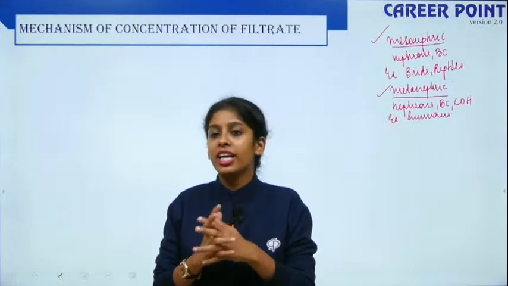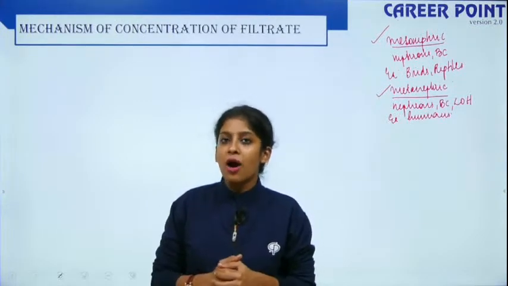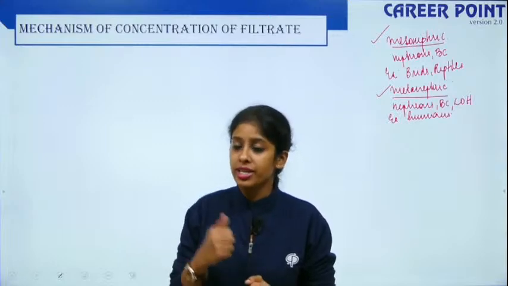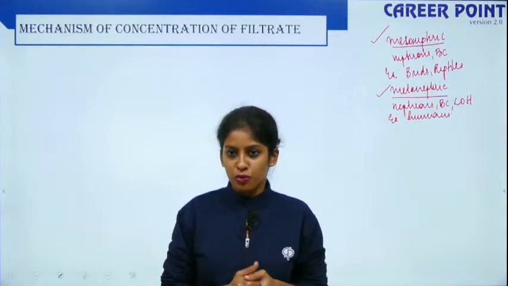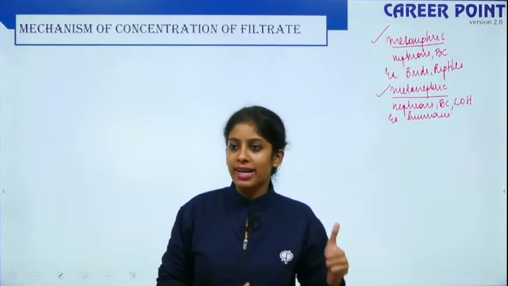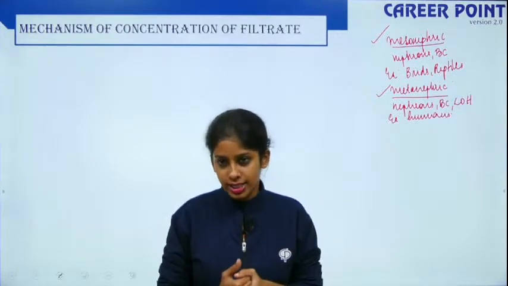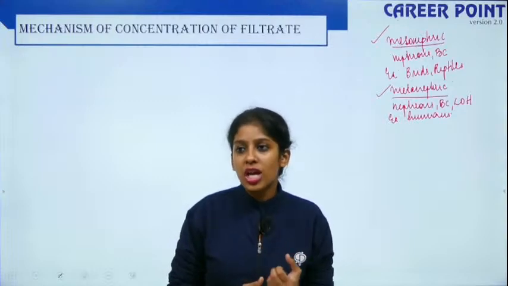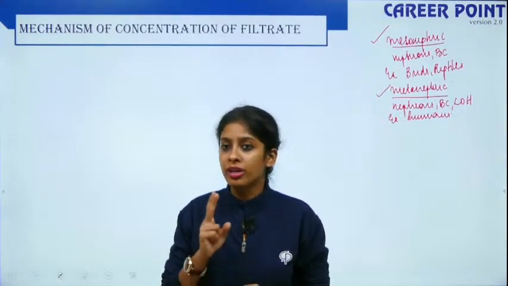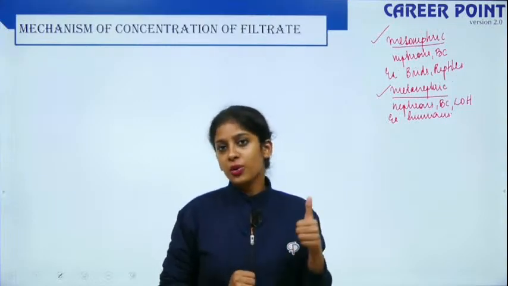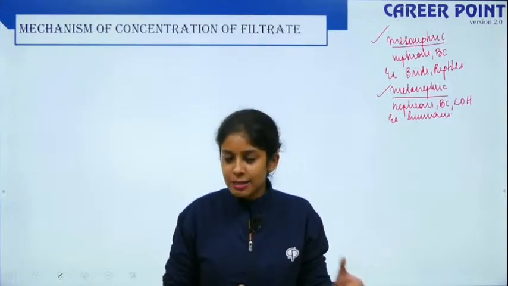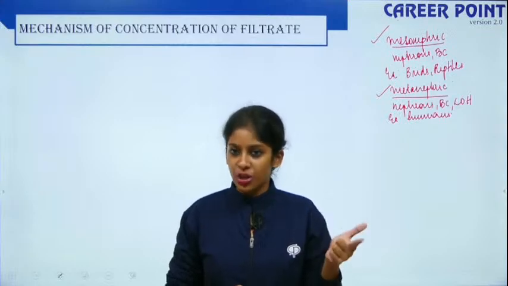So now moving forward, how does the kidney concentrate the filtrate? How does it make it more concentrated and remove water? So this is done by two main parts of your kidney. One is loop of Henle, the other one is vasa recta. Okay, so to concentrate your filtrate, you need two gradients. Gradient is difference in concentration. First, you need a gradient of NaCl. Next, you need a gradient of urea.